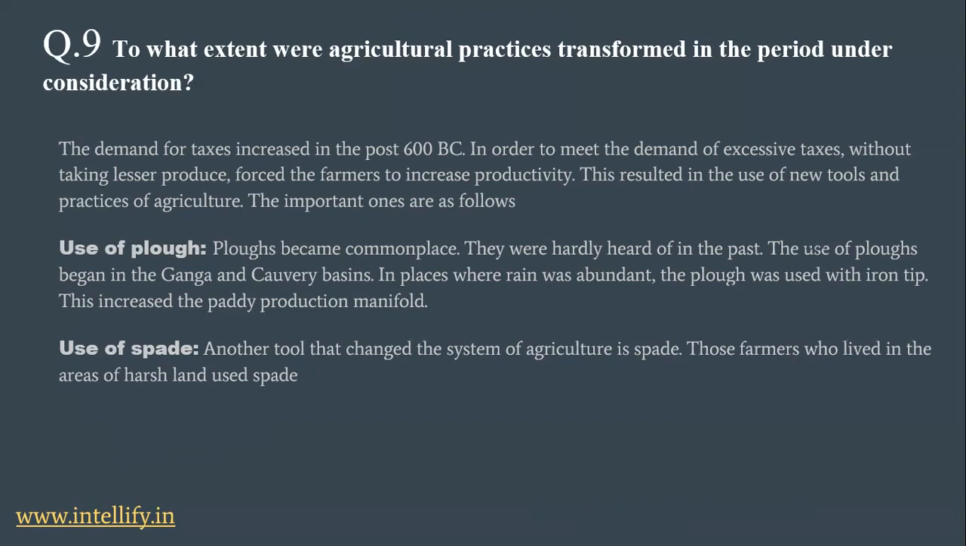Use of spade. Another tool that changed the system of agriculture is the spade. Those farmers who lived in the area of harsh lands used the spade. Spade is a tool which has a sharp edge, and this spade was used in places which are harsh. In harsh lands, we used this spade to plow the land.